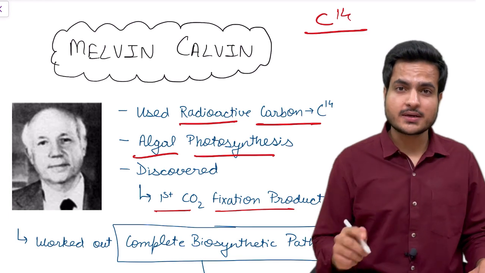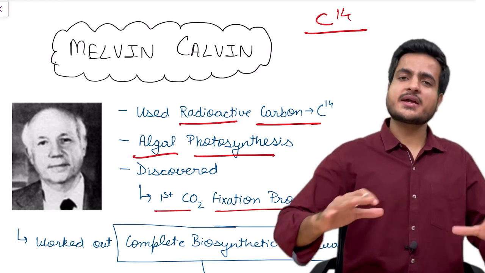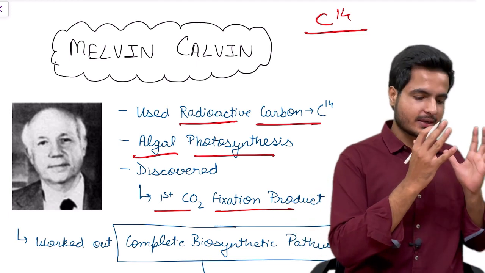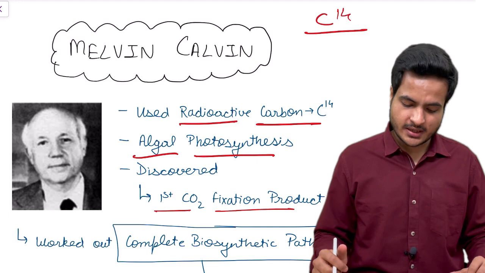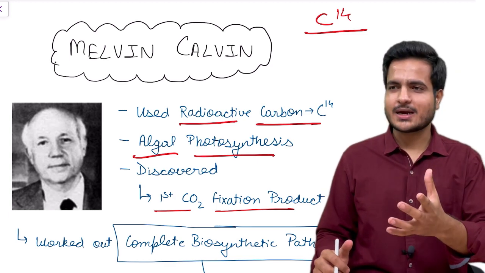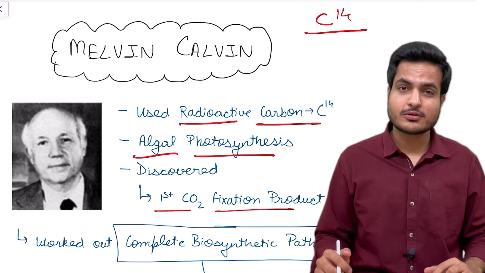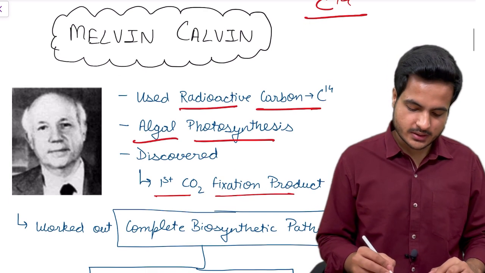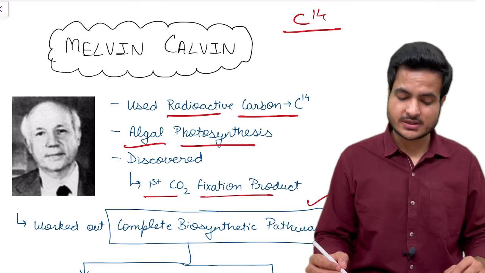He was the first scientist who said, wait, let me give you the entire cycle of how the plant converts carbon dioxide into a glucose molecule. First he found the first carbon dioxide fixation product, and then he was motivated to work out the complete biosynthetic pathway of carbon dioxide fixation.